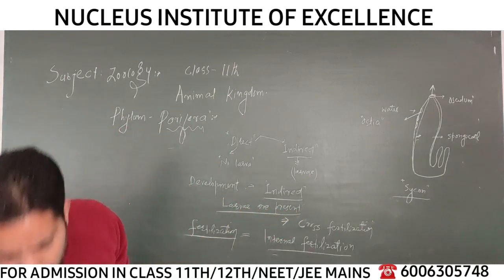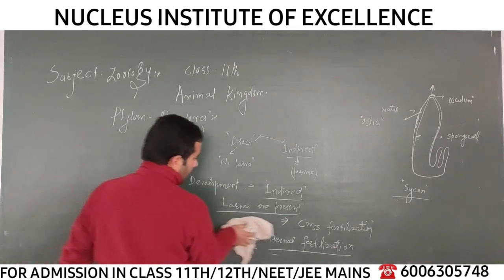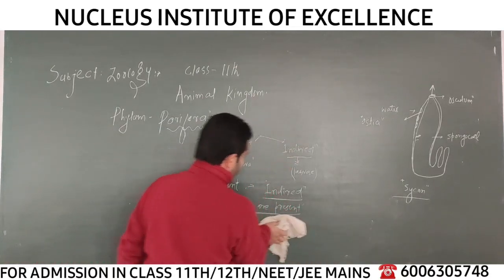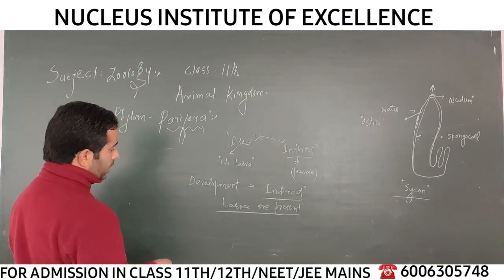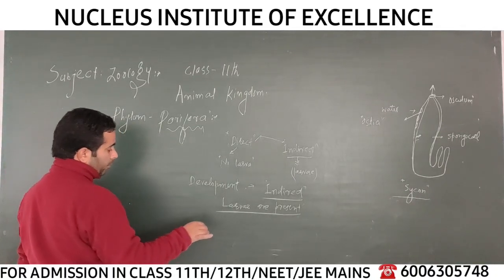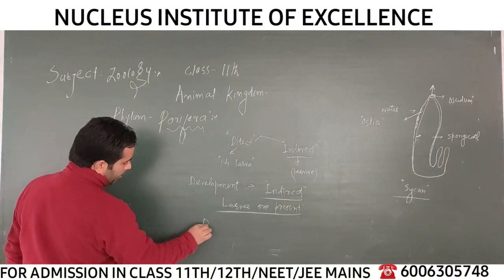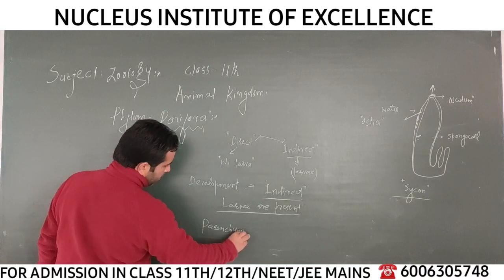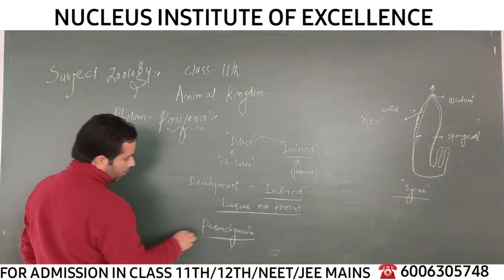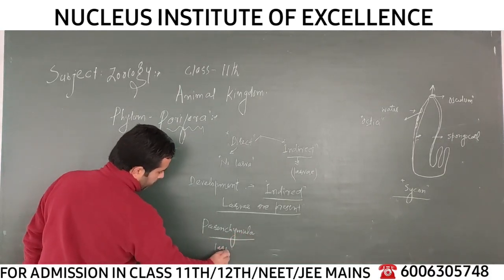So generally there are two types of larvae which are very peculiar to the phylum. Two types of larvae are there in intermediate stages in the life cycle of different Porifera. One is called Parenchyma larva. This is the name of the larva.